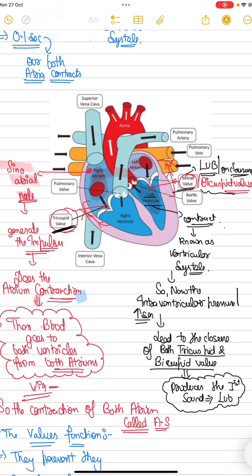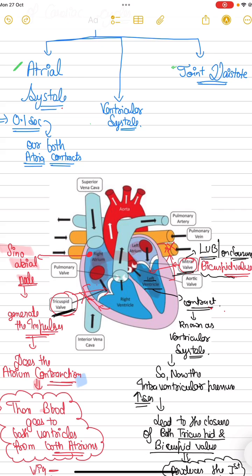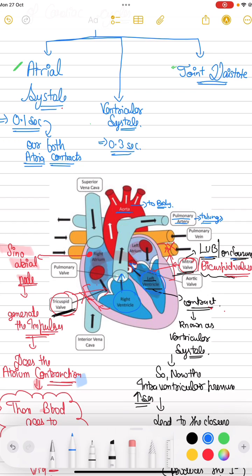So when do you hear the first sound of the heart? In ventricular systole. Now, before we go to the next page, you can see the blood from the left and right ventricles goes where? To the pulmonary artery from the right ventricle and the aorta from the left ventricle, and the aorta goes to the body.